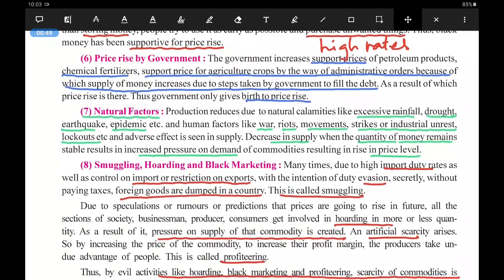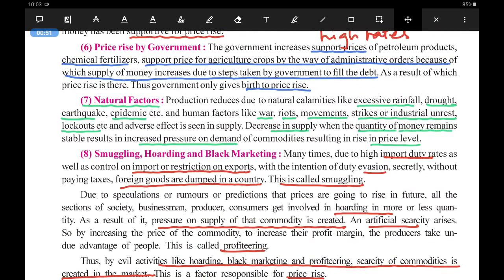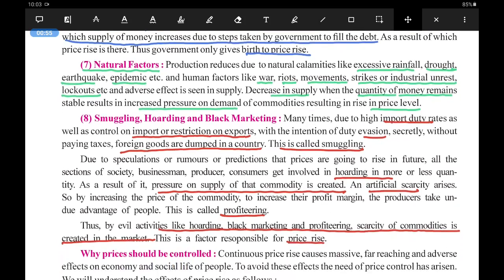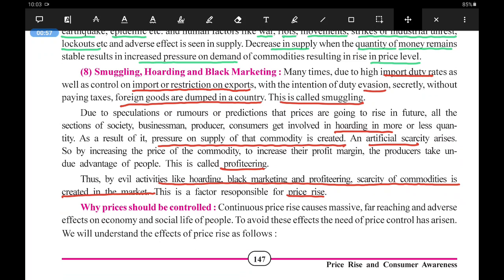Seventh was the natural factors also affecting it. Eighth is smuggling, hoarding and black marketing. So these were some of the reasons. Now this can be asked in a question also. Like it can be asked, state the reasons for price rise. Then all 8 can be written. It can be asked in a long question. At the same time, it can be asked in a 2-mark question too.